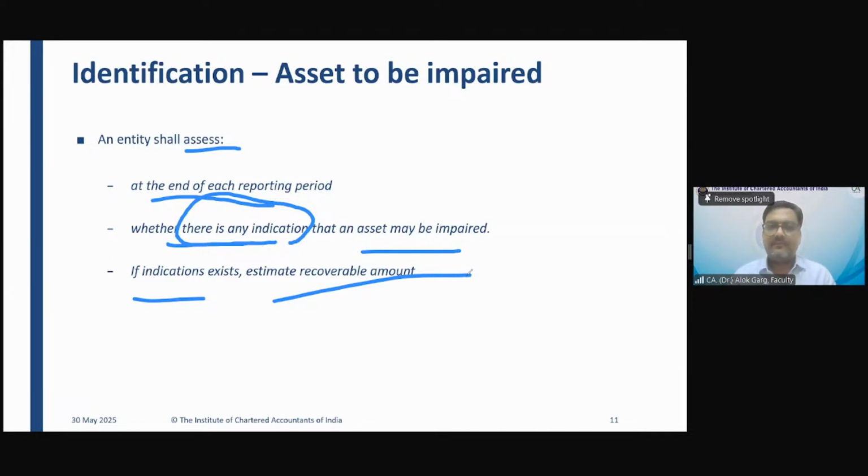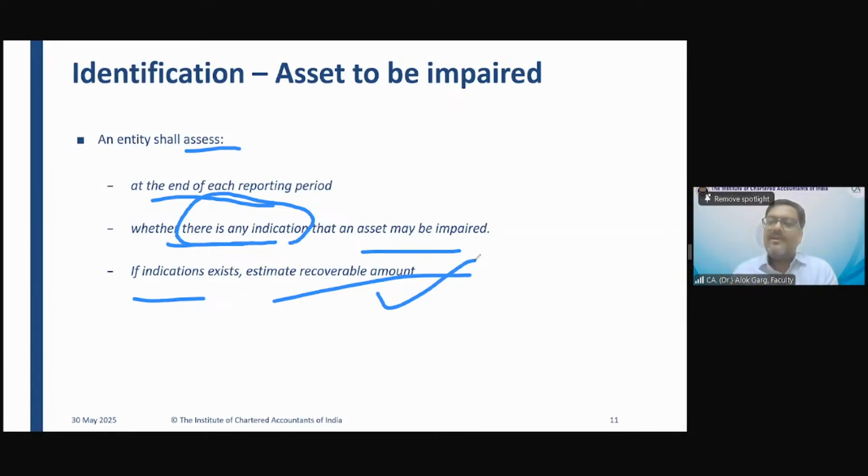No, sir. We shall do it because impairment testing has to be there. Estimation has to be made, but there is no event. There is no indication that I should go for the impairment assessment. When I'm saying impairment assessment, it means assessment of recoverable value.